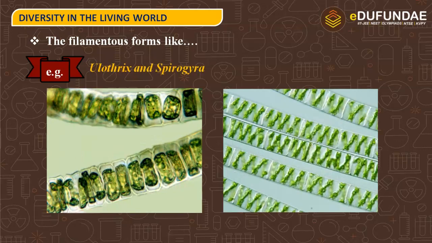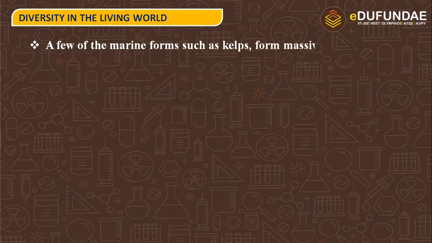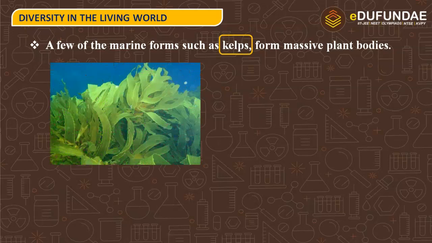So the first picture you see on the left hand side is of Ulothrix and the other one is Spirogyra. These are the microscopic filamentous structures that we see. A few of the marine forms such as kelps form massive plant bodies. So here we can see such a massive structure of algae.